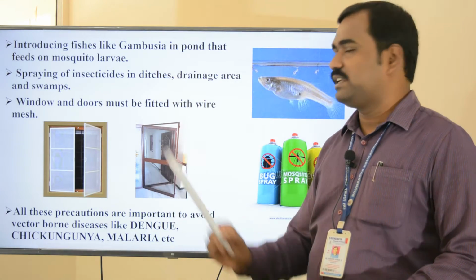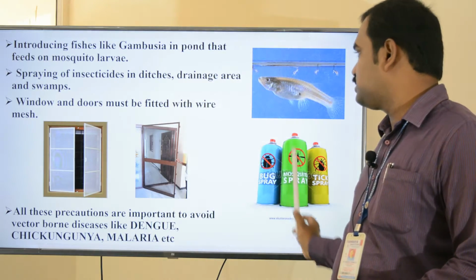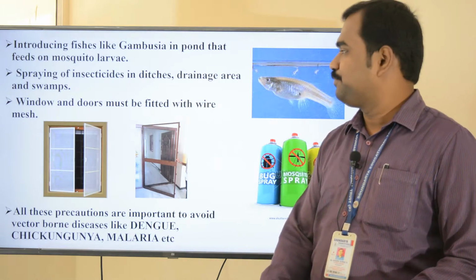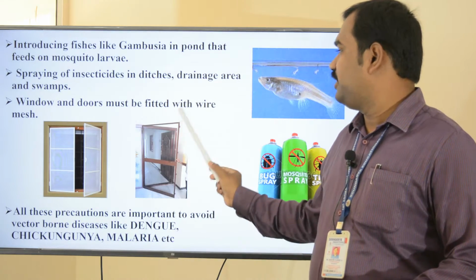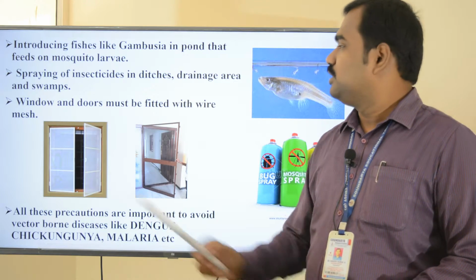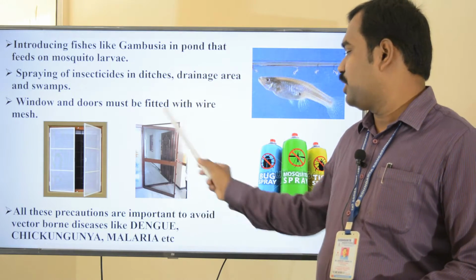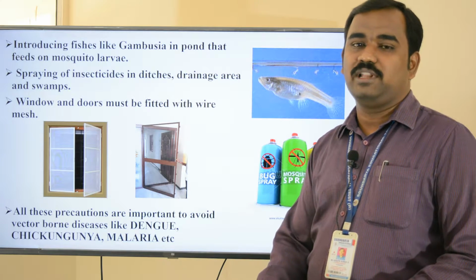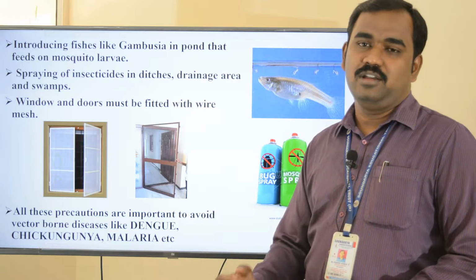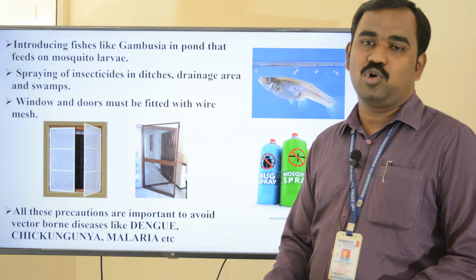Spraying of insecticides in ditches, drainage areas and swamps. Windows and doors must be fitted with wire mesh in order to prevent the entry of mosquitoes. All these precautions are very important in order to avoid vector-borne diseases like dengue, chikungunya, malaria, etc. When we take certain precautions, we can reduce or avoid such vector-borne diseases.